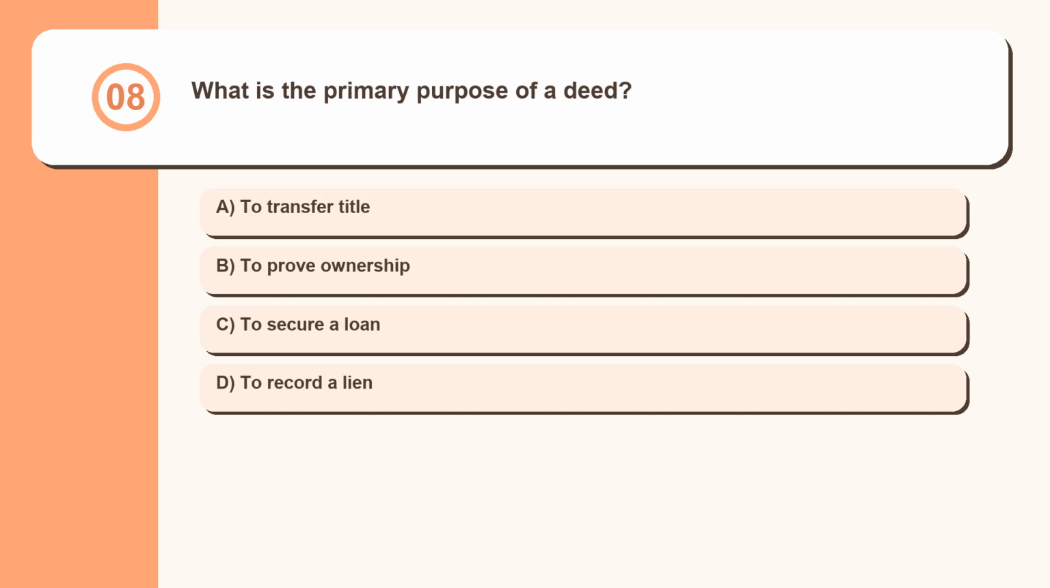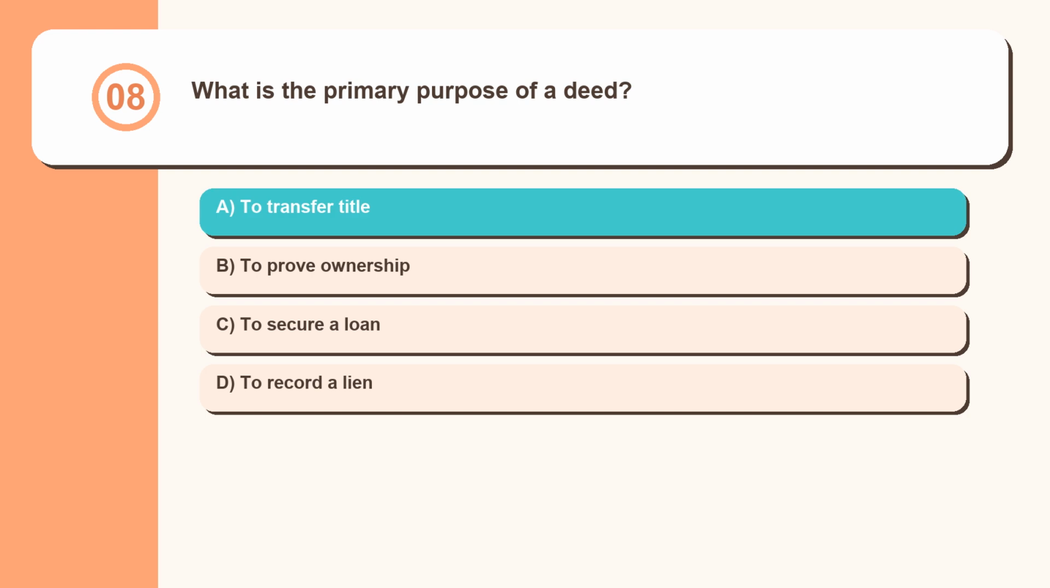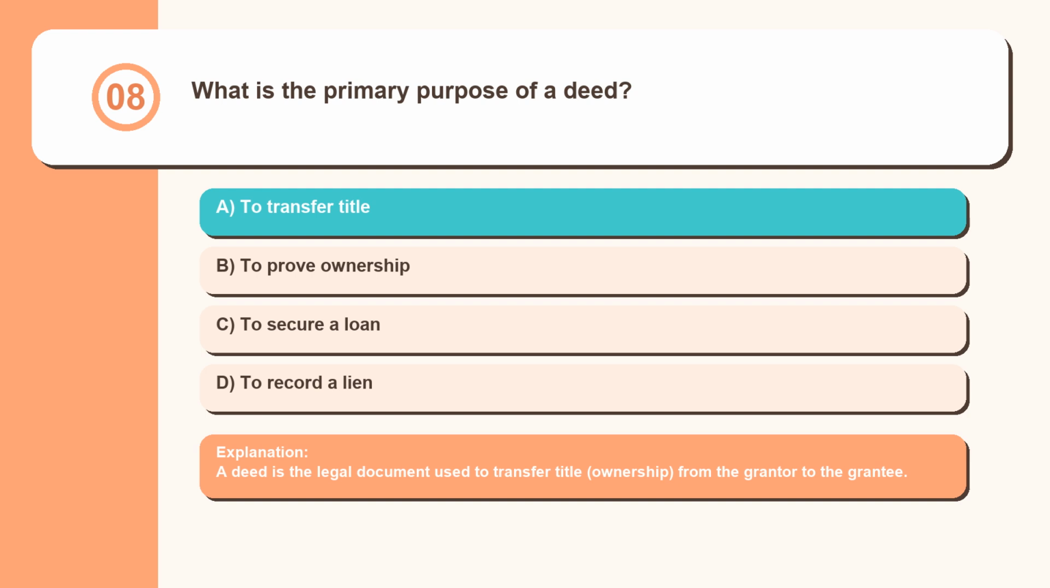Question 8. What is the primary purpose of a deed? To transfer title, to prove ownership, to secure a loan, to record a lien. A deed is the legal document used to transfer title, ownership, from the grantor to the grantee.